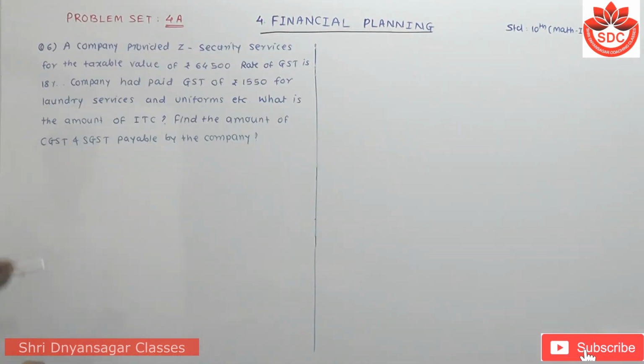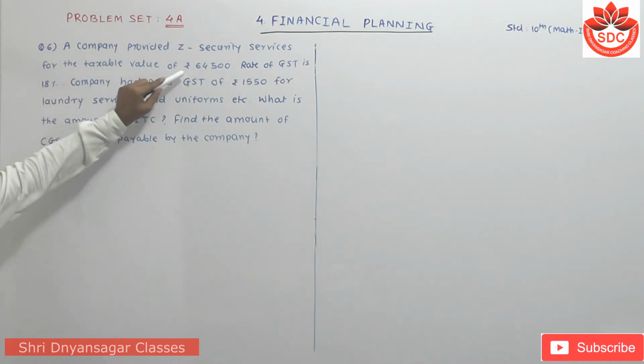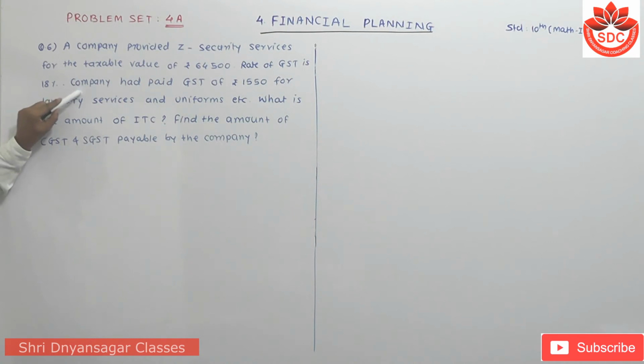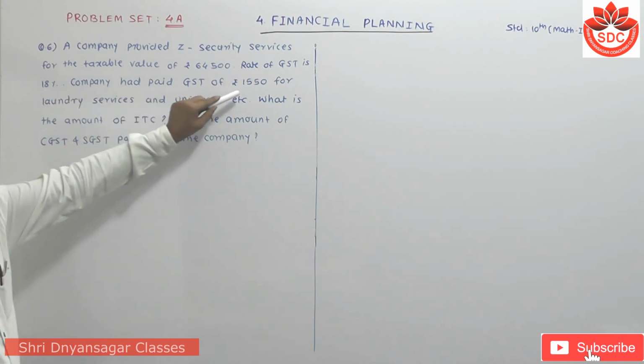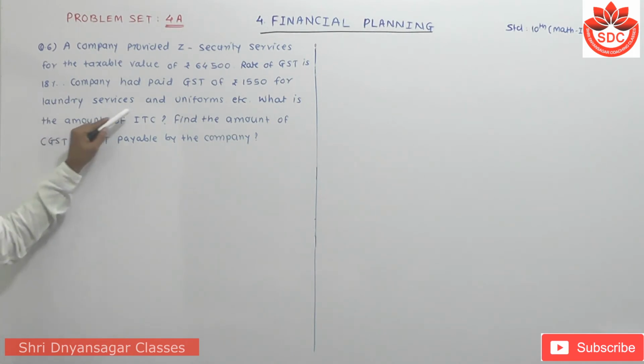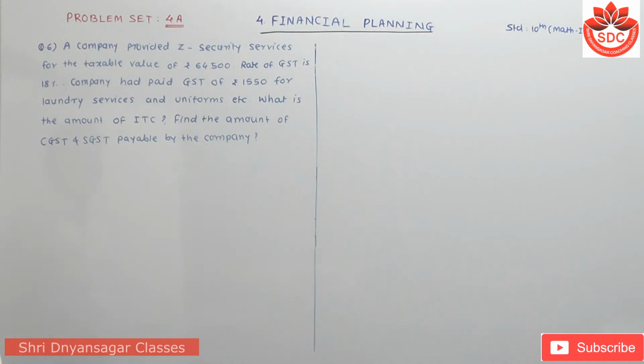The next question is question number 6. A company provides health security service for the taxable value of rupees 64,500. The rate of GST is 18%. The company had paid GST of rupees 1,550 for laundry services and uniforms, etc. What is the amount of ITC, the input tax credit here, and find the amount of CGST and SGST payable by the company. So simple question, its solution is